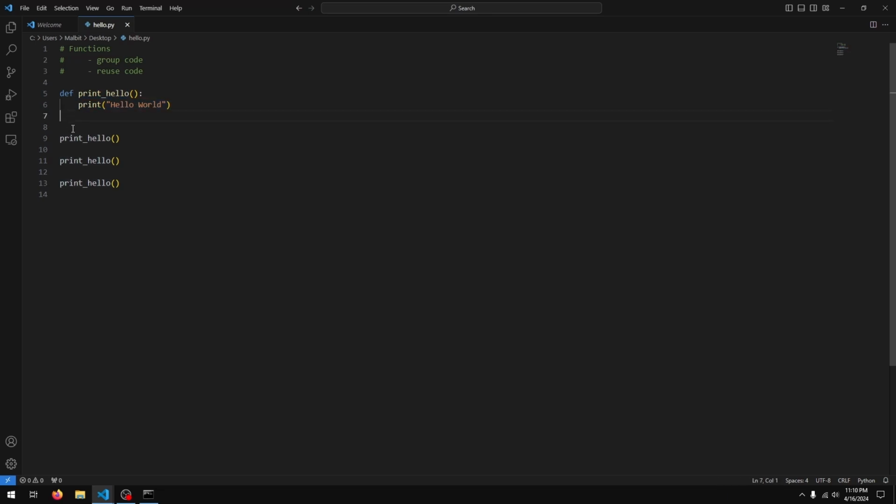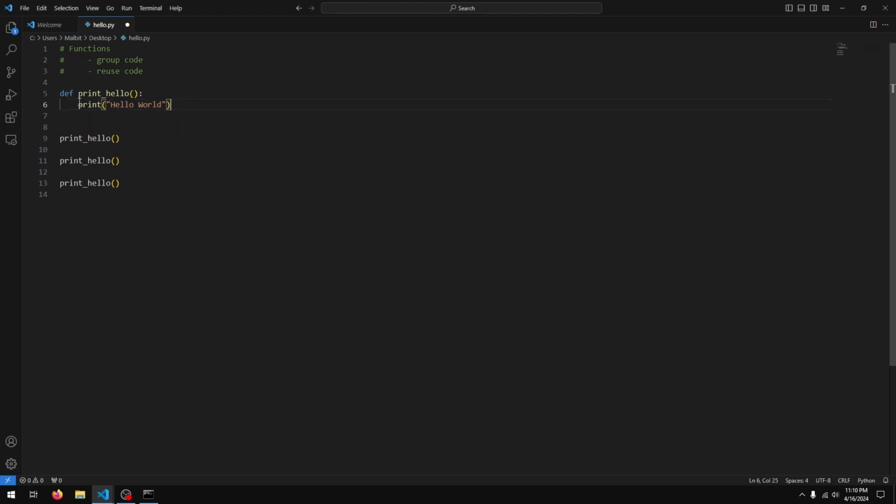So any code that does not belong to the function will not have that indentation level. One note, you must be consistent with the indentation. So if you use 4 spaces, all the code that belongs to the function needs to be 4 spaces. If you did 4 spaces and then 2 for the next, this would cause some errors. So ensure to be consistent.